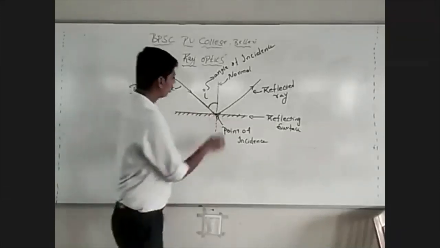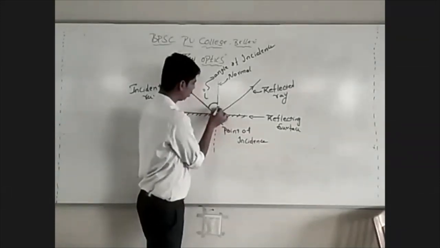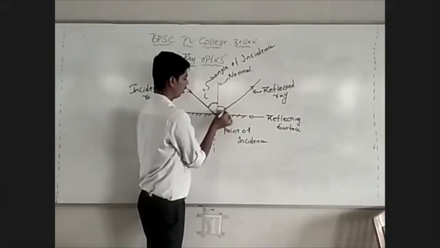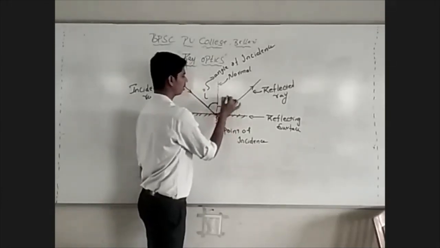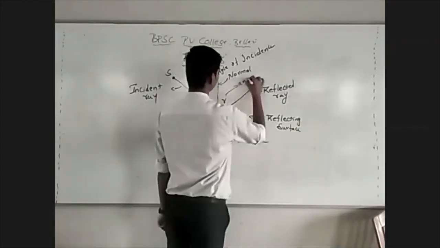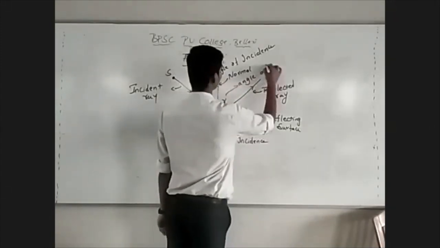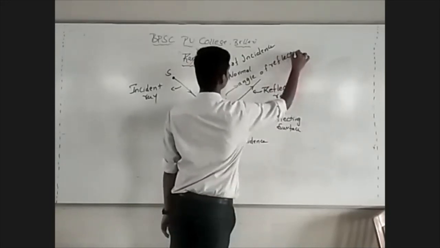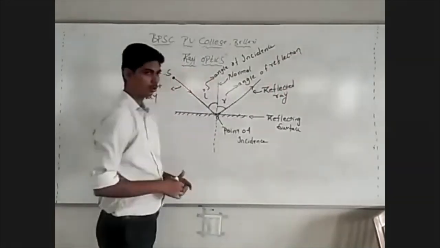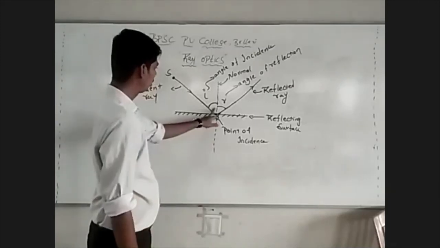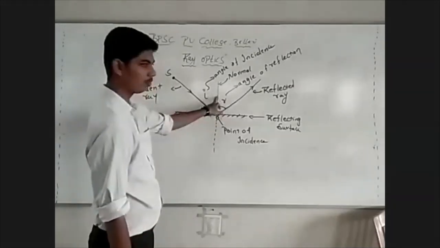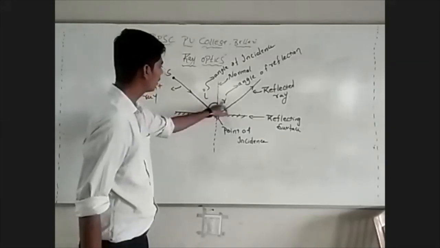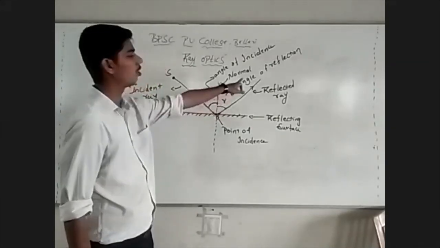Also there is some angle between the reflected ray and the normal. The angle between the reflected ray and the normal is called the angle of reflection. So the angle between the incident ray and normal is the angle of incidence, and the angle between the reflected ray and normal is the angle of reflection.